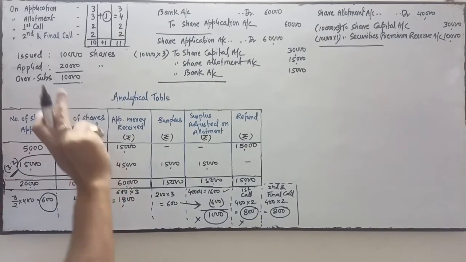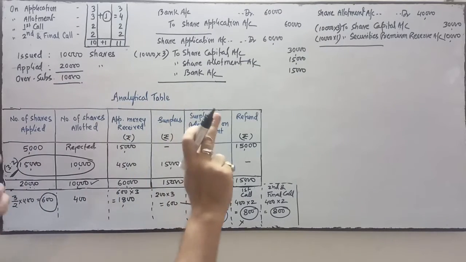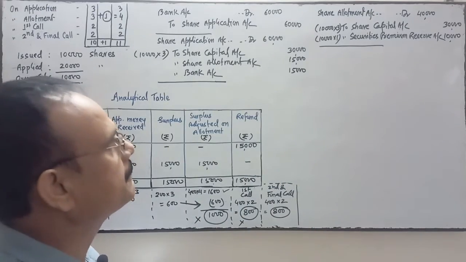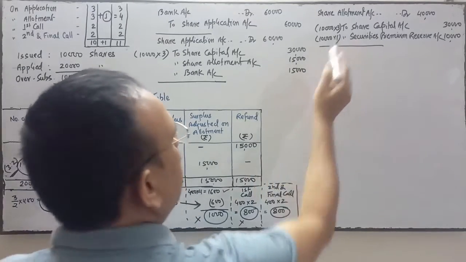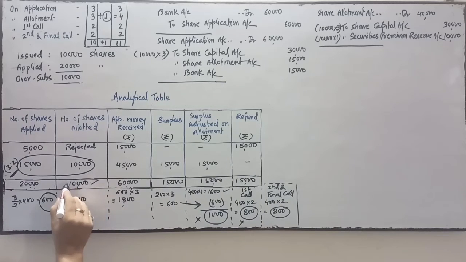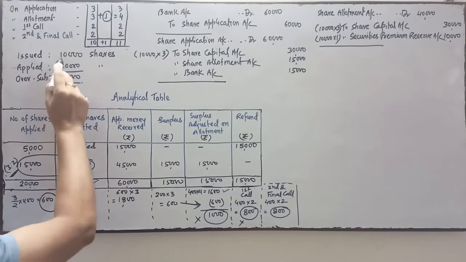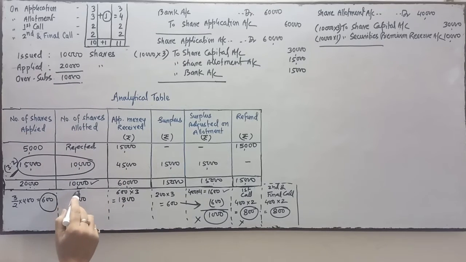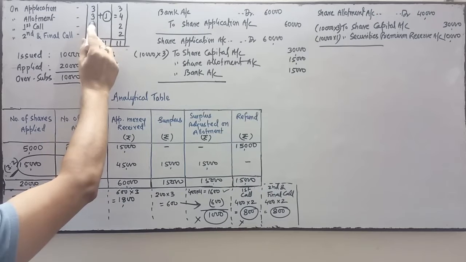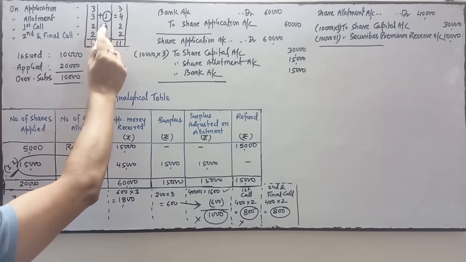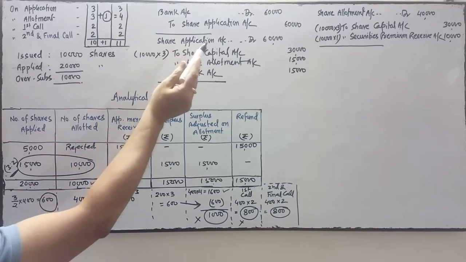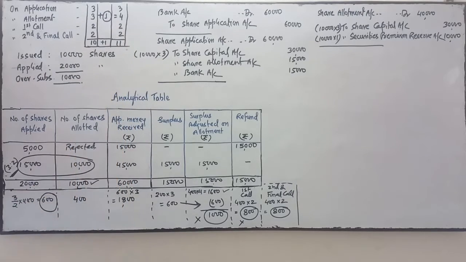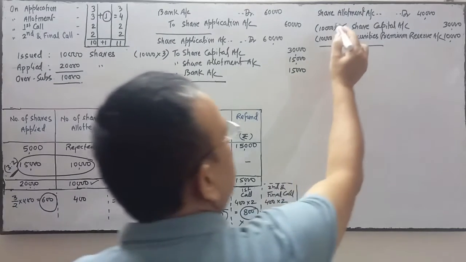So this entry is clear. Share allotment account debit to share capital, to securities premium reserve. In share capital we will write the number of shares finally allotted. Applied by the public is 20, but final allotment is 10. This should not exceed the number of shares issued. So 10,000 into 3 rupees will be transferred to capital, 10,000 into 1 to securities premium reserve, and 10,000 into 4 to share allotment.